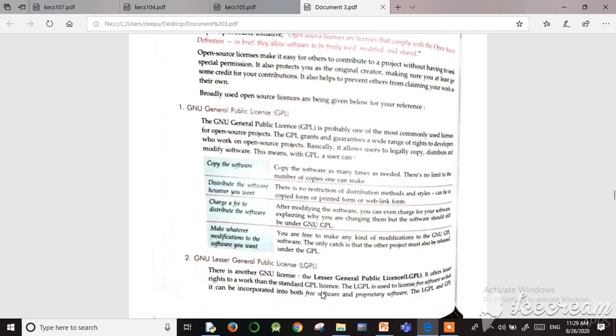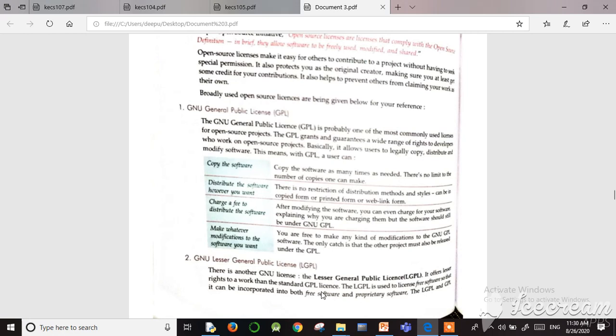By using the General Public License a user can copy the software, distribute the software and charge a fee to distribute the software. Make whatever modification to the software you want. So these four cases are possible by using the GPL license. Copy the software means copy the software as many times as needed. There is no limit to the number of copies. One can copy that software any number of times.